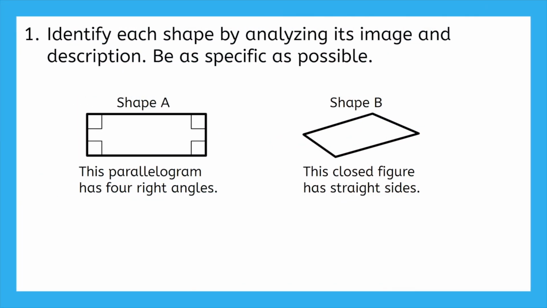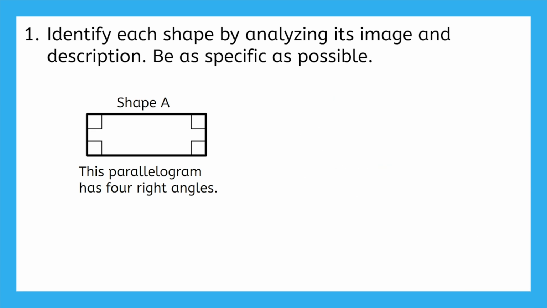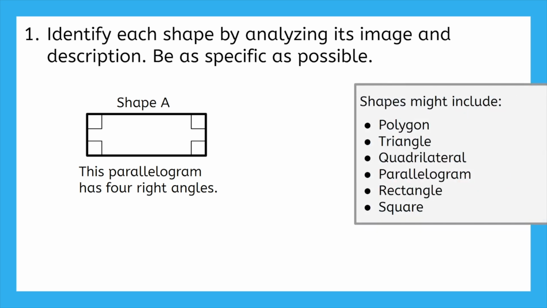The first problem says to identify each shape by analyzing its image and description and to be as specific as possible. Pause the video and work through this now. Starting with shape A, we can decide which names on this list describe the shape and then decide which is the most specific.